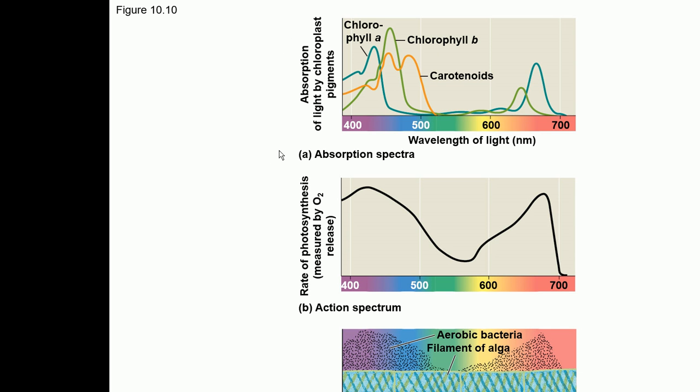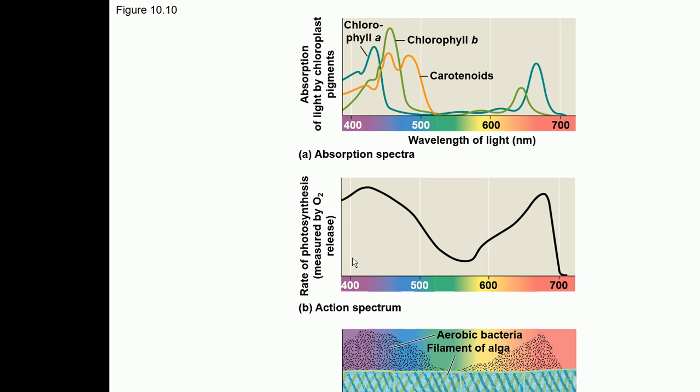This is the action spectrum, and the action spectrum basically tells the rate of photosynthesis at the different wavelengths. I think this is for chlorophyll A. Yeah, so the rate of photosynthesis is being monitored by the production of oxygen, right? Because oxygen is a product of photosynthesis. So you can see one peak here, one peak here. That is why it corresponds with the absorption of blue light and red light.